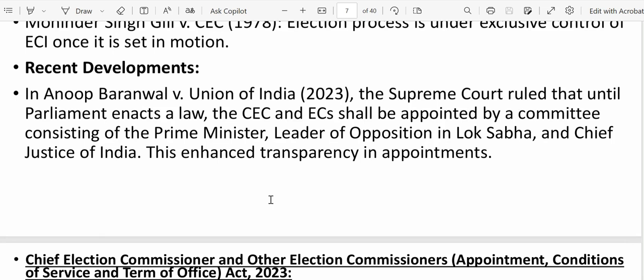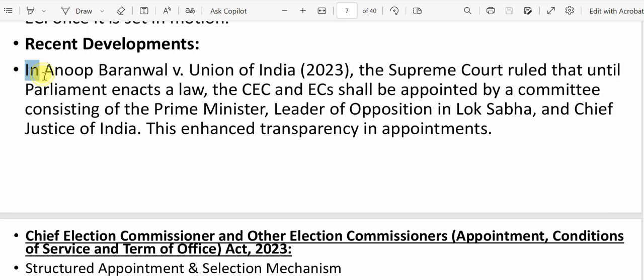If we discuss the recent development, there is another case, Anoop Baranwal versus Union of India, 2023. This is important. Okay. Here the Supreme Court ruled that until Parliament enacts a law, the Chief Election Commissioner and Election Commissioners shall be appointed by a committee consisting of the Prime Minister, the Leader of Opposition in the Lok Sabha and the Chief Justice of India.